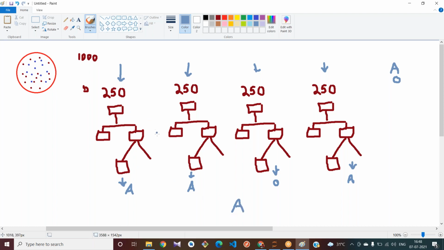Here, the random forest is trying to reduce the problem of overfitting, because it is not based on only one condition. It makes the decision trees based on different parts of the data set.